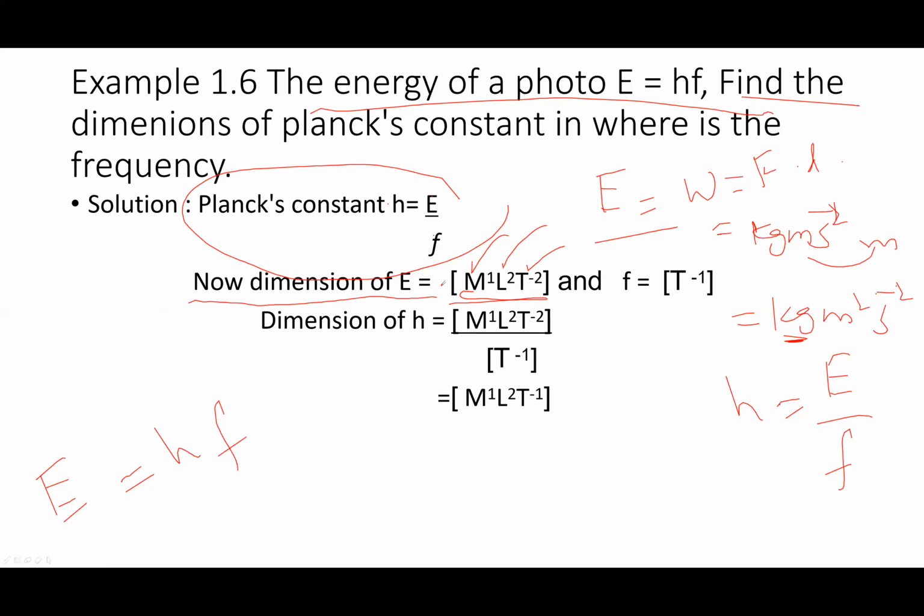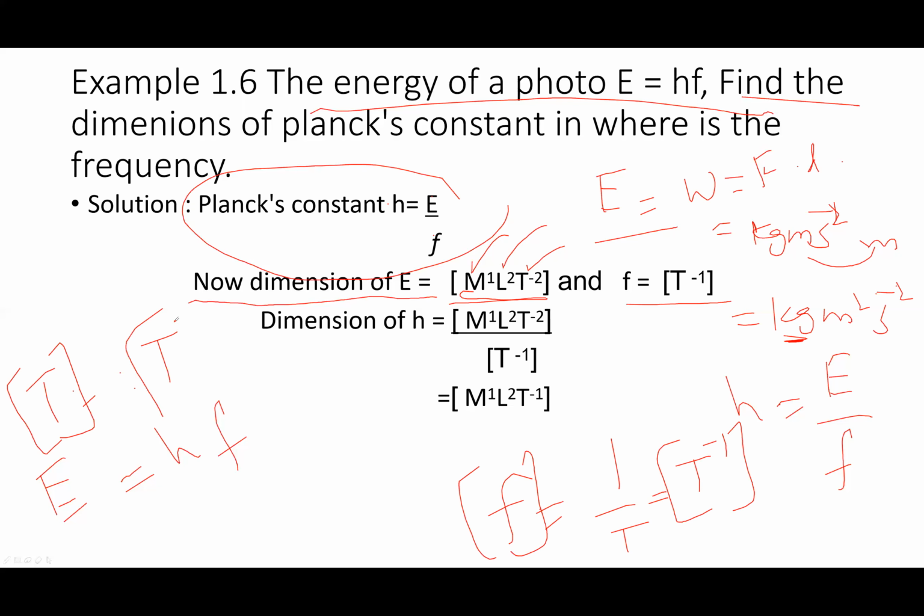And frequency is T minus 1, because frequency is equal to the reciprocal of time period. The symbolic representation for the dimension of time period is capital T. When it goes in multiplication, it will become positive or negative accordingly.